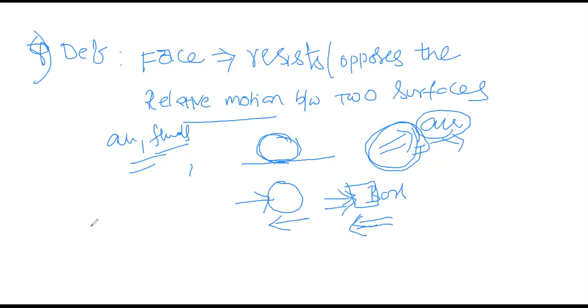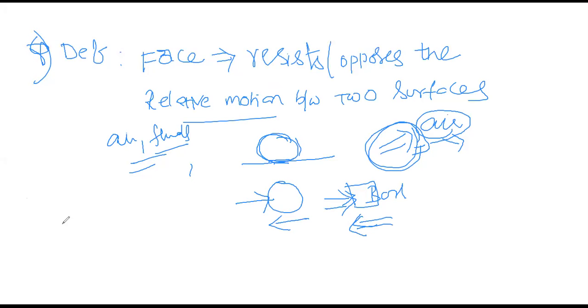Okay, next. Now you have understood what friction is and in which direction friction will act. Friction comes into picture when two surfaces are in contact with each other and relatively moving with respect to each other. What is relative movement?